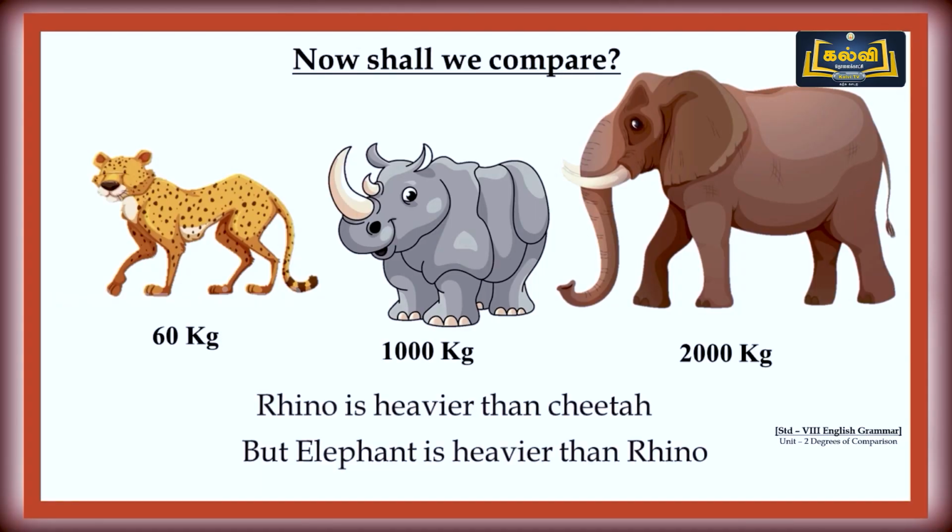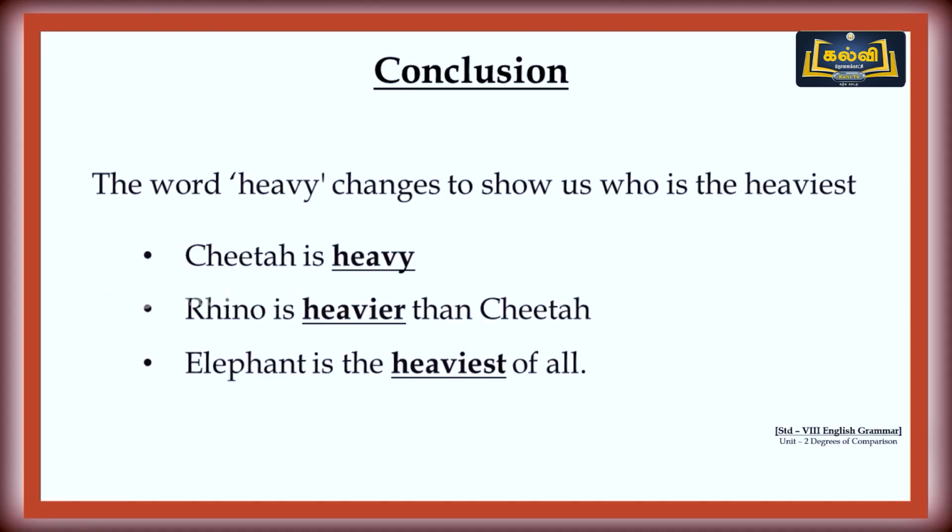Rhino is heavier than the cheetah because the rhinoceros weighs 1000 kilogram, whereas the cheetah's weight is just 60 kilogram. When comparing rhinoceros and an elephant, we can say elephant is heavier than the rhinoceros because it is nearly 2000, whereas the rhino is just 1000. So we can say rhino is heavier than cheetah, elephant is heavier than rhino. Now let's come to a conclusion that the word heavy changes to show us who is the heaviest. How can it be done?